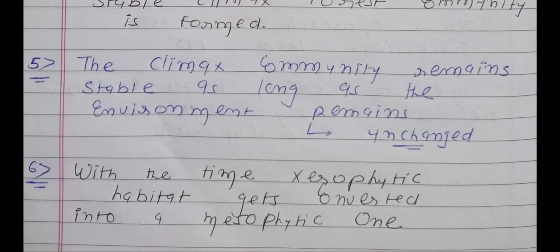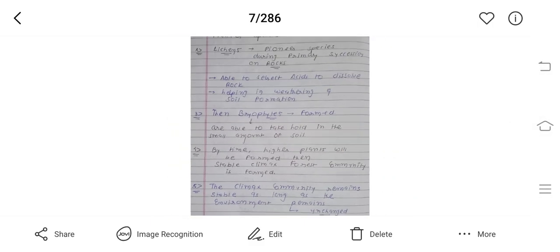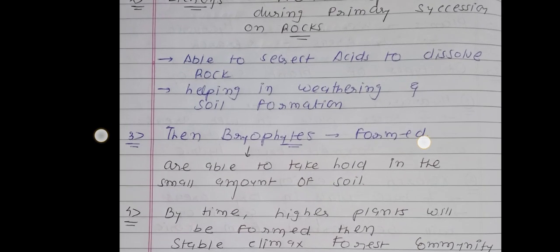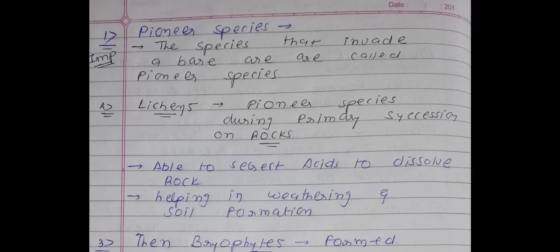Point number 6. With the time, xerophytic habitat gets converted into the mesophytic one. You know that at last mesophytic type of habitat will be formed. So see again these 5 points. First point is about the definition of pioneer species. Second point is about the lichens are one type of pioneer species during the primary succession on rocks.